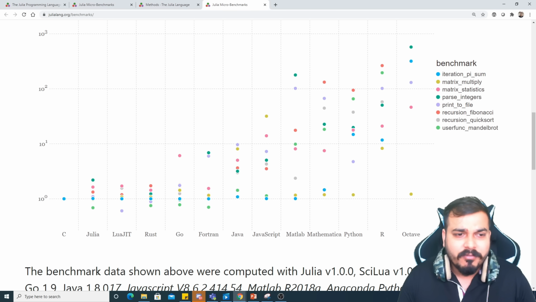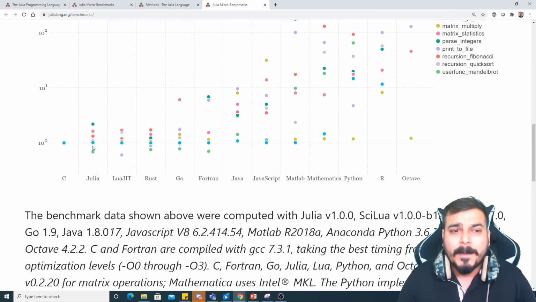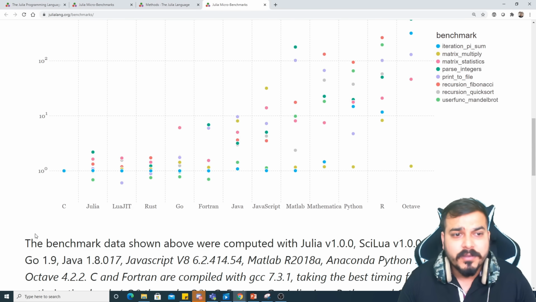Now, considering this, you can see that C is basically giving us a speed of, this blue color is basically for iteration Python. It is somewhere here. For Julia also it is almost the same. In case of user function Mandelbrot, it is giving us very little time. This is the time of execution, guys. This y-axis is basically the time of execution. And then if I see recursion Fibonacci, it is somewhere here, right? This same color we are seeing over here.